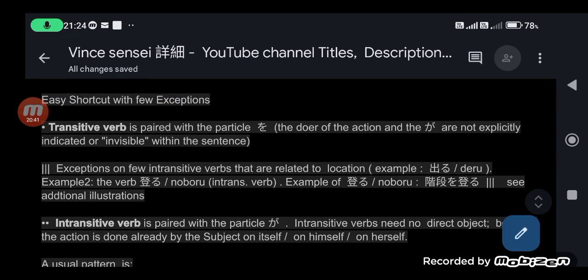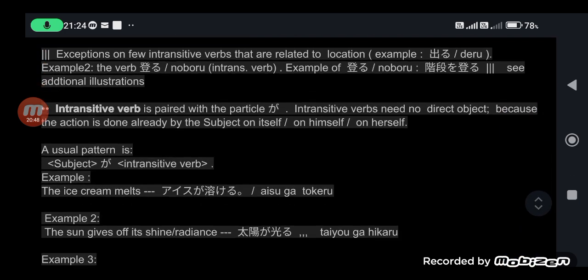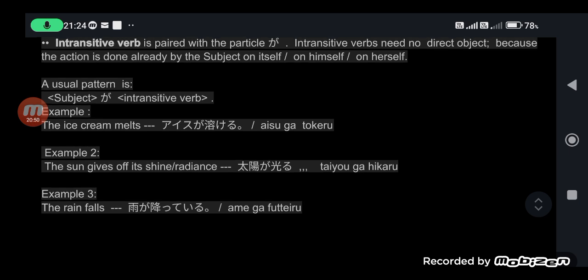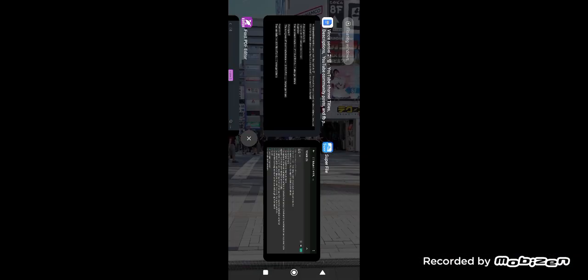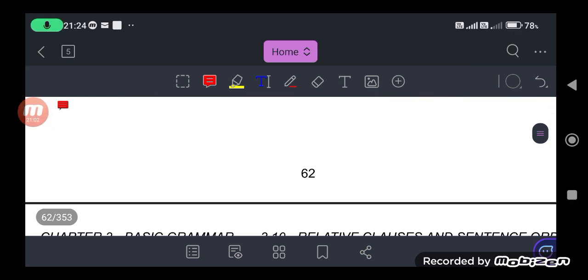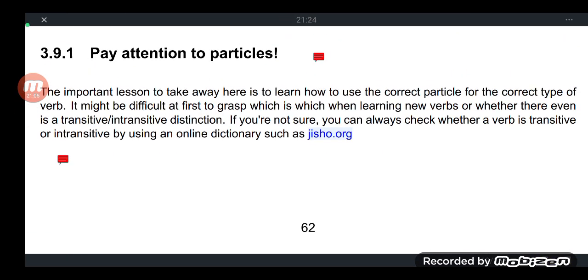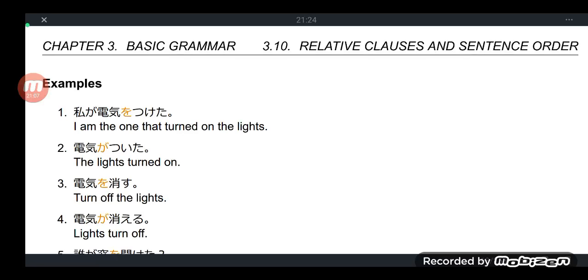So please screenshot this one, minasan. Screenshot this, say number 1, 2, 3. Then screenshot this one. Oh, I remember, I will just put this in the description box. Okay. So going back to our main reference. Okay, so examples.